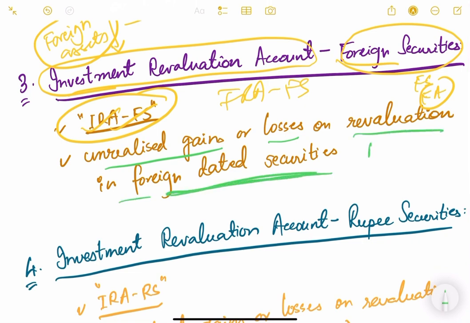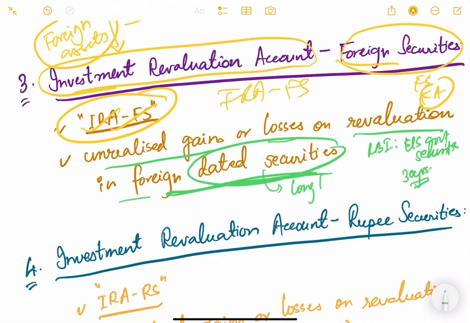For example, RBI is holding US government securities which have a maturity of 30 years. Dated securities means long-term securities. It can be bond, it can be any other kind of financial instrument.